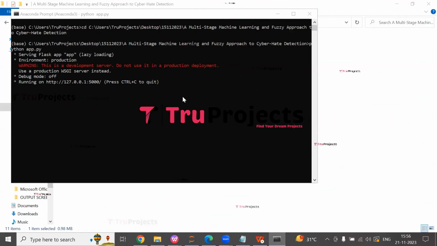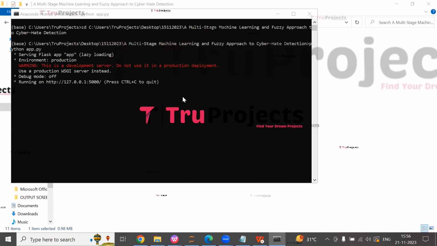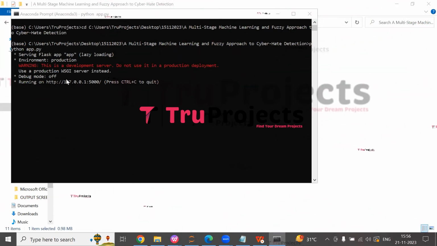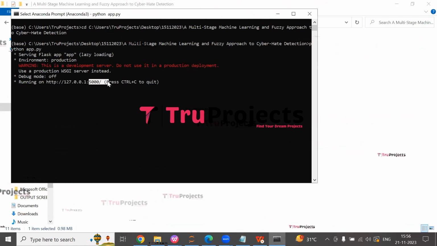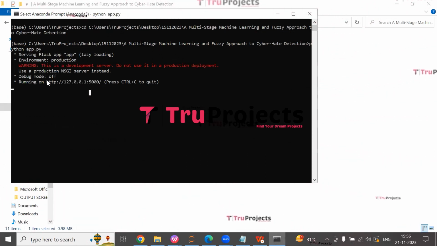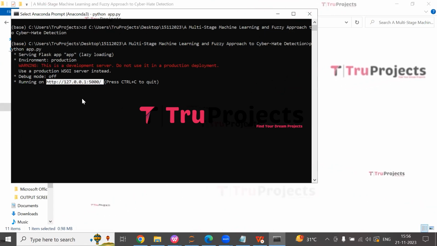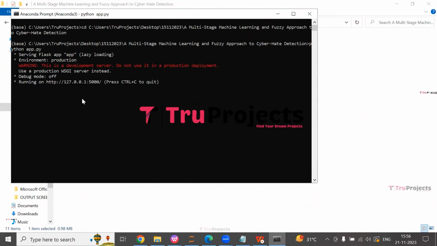After running the app.py file, the Flask framework will host the application locally at the default address, which is this localhost, and port, which is this. Now copy this local link provided by the Flask framework. I'm copying the link and paste this copied link into any web browser.